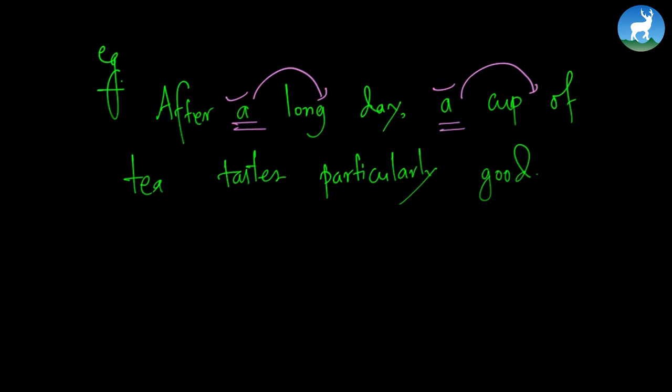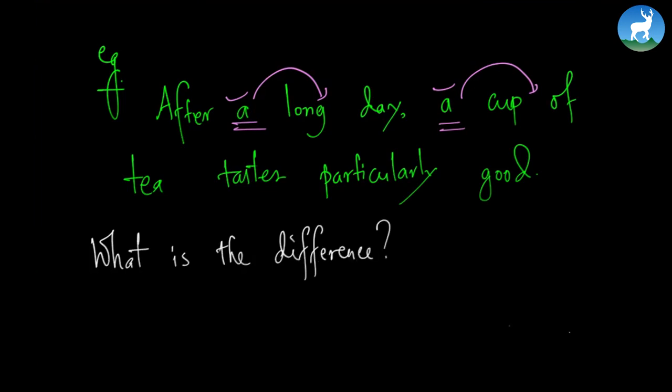So what is the difference? Now the question is, what is the difference between the two different examples that I just wrote? My concern is all about the difference that we found in these two examples. In the first example, by using the definite article "the", we've shown that it was one specific day that was long and one specific cup of tea that tasted good. So it's very specific, it's very fixed.